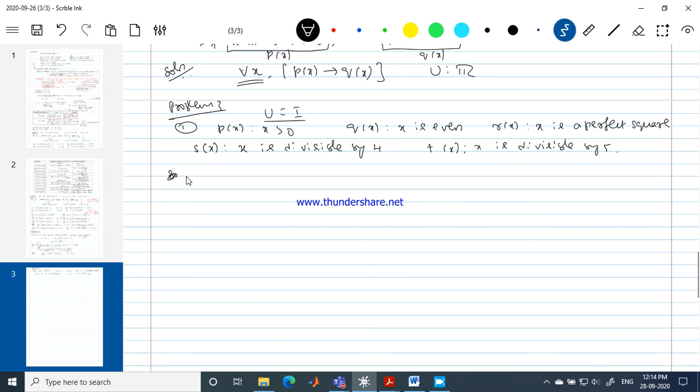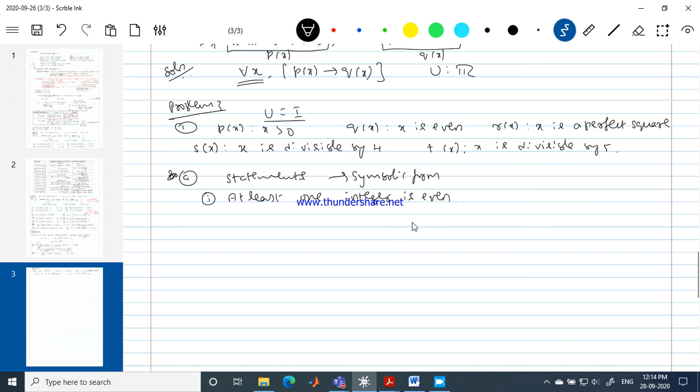Okay, let me consider my first case. This is what I'm supposed to do: write the statements in symbolic form. Statements should be written in symbolic form first, and then we go for writing the truth value of the statement. This is the first problem: at least one integer is even.